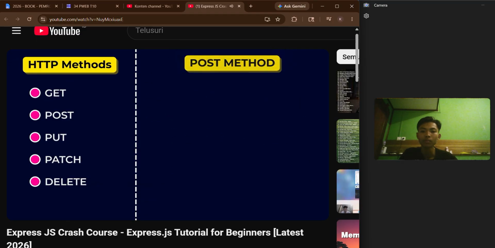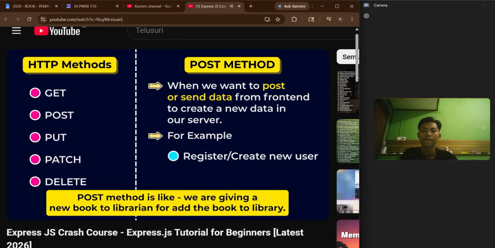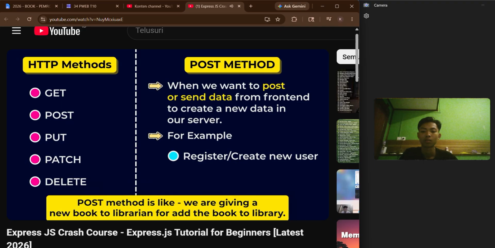Second, we have the post method. We use the post method when we want to post or send some data from the frontend to create new data in our server. For example, to register a new user, we have to send user data from the frontend and that will create new data in our server. Think of it like giving a new book to the librarian to add the book to the library.